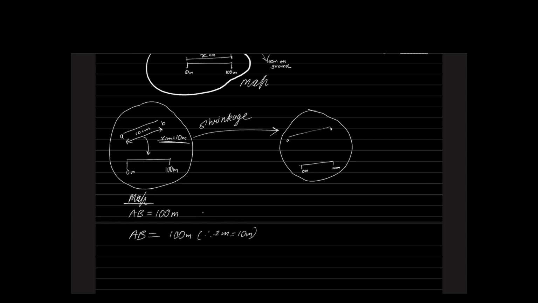Because obviously shrinkage will happen uniformly. Shrinkage will definitely happen uniformly. Before shrinkage, if the two values were equal, after shrinkage also both values will be equal. Okay, please look here. Before shrinkage, both these values were equal. Uniform shrinkage has happened. So now also both of them are equal.